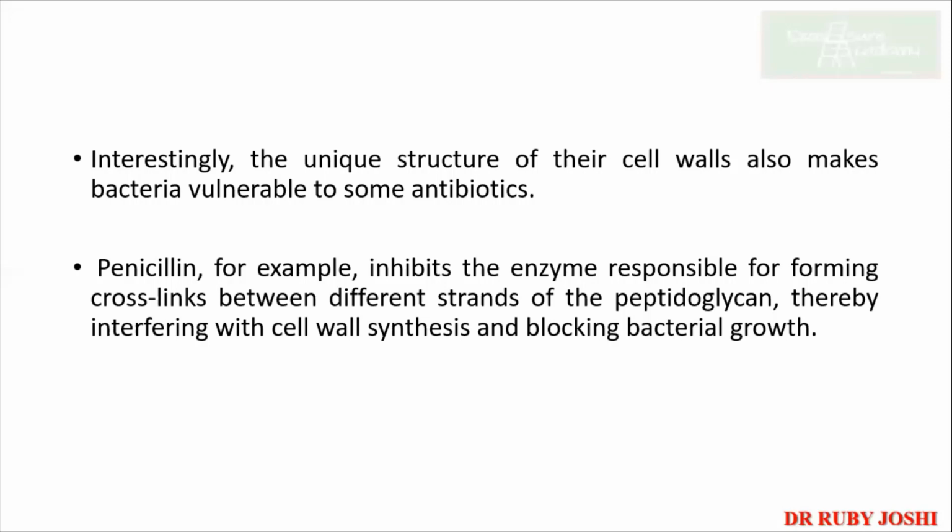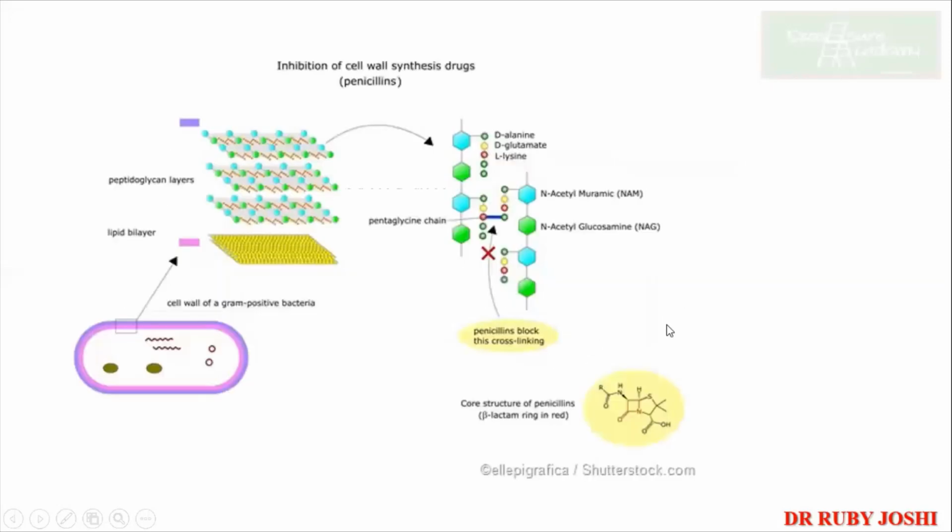Now we have penicillin. So you know penicillin कहाँ से आपका derive हुआ है. So it also has the ability to inhibit the enzyme responsible for forming the cross-linking, यानी कि ट्रांसपेप्टिडेशन जो होता है उसको वो इनहिबिट करता है, and thereby interferes with cell wall synthesis and blocks the bacterial growth. Now let's see how this is happening. So you have got this peptidoglycan, correct? So just now we saw that NAM, NAG are there, and these pentapeptides are present, correct? So the cross-linking which happens between these pentapeptides with the help of the transpeptidase enzyme is being blocked. And penicillin comes in the category of your beta lactam.